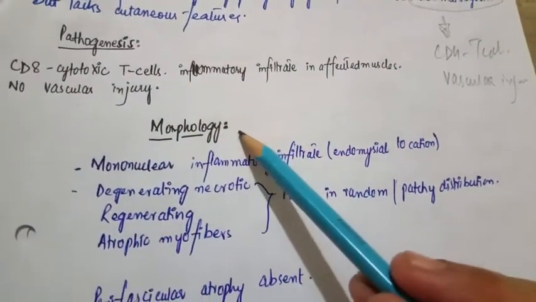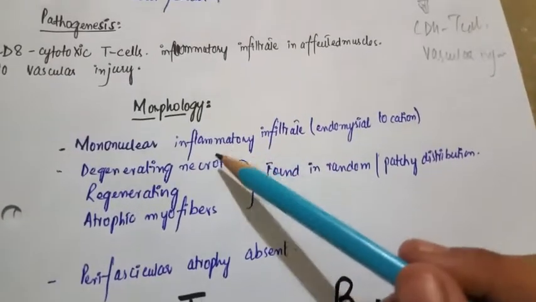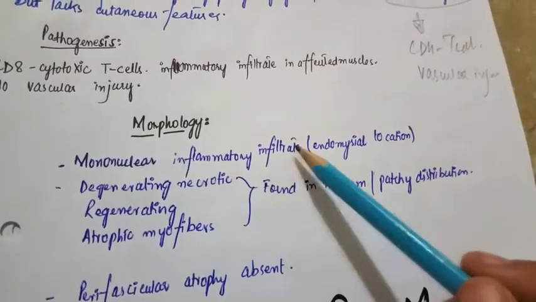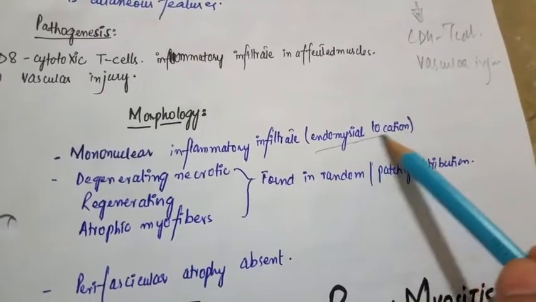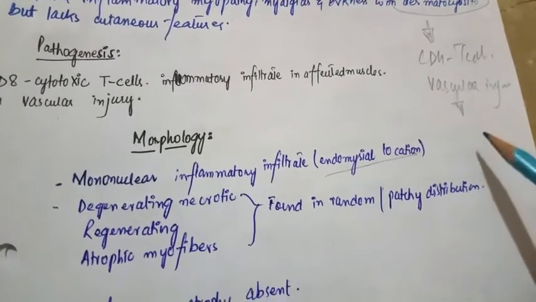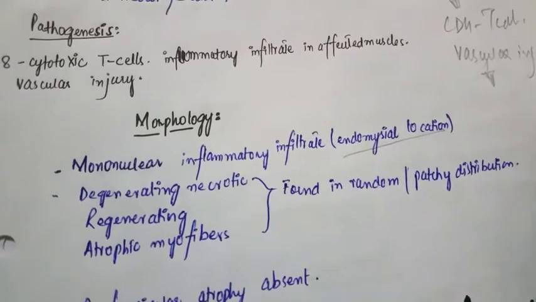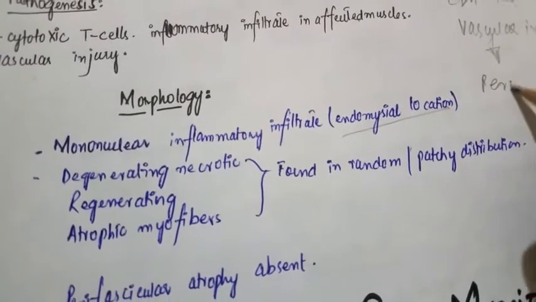So come to the morphology. Morphology is almost similar, but there are some differences. There is a mononuclear inflammatory infiltrates in the endomysial location. But in the dermatomyositis, there was these inflammatory infiltrates present in the perimysial connective tissue.